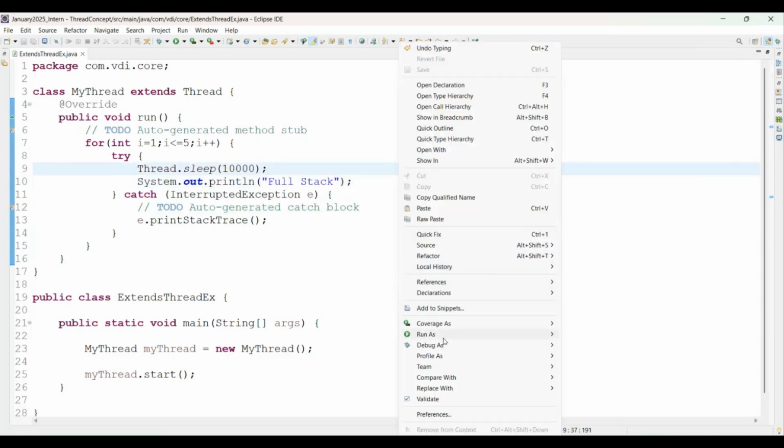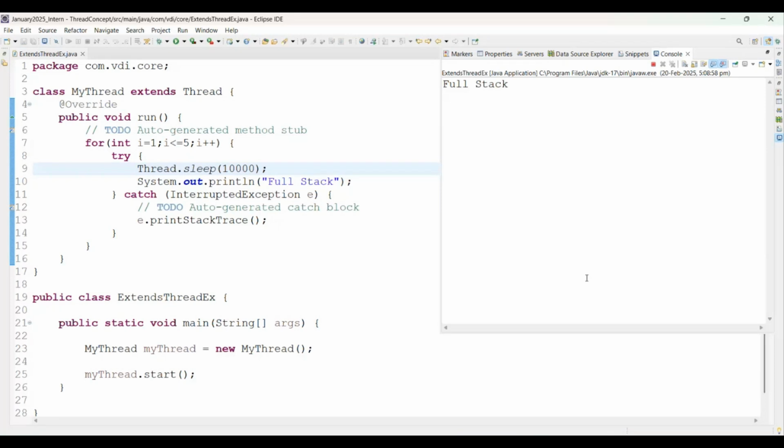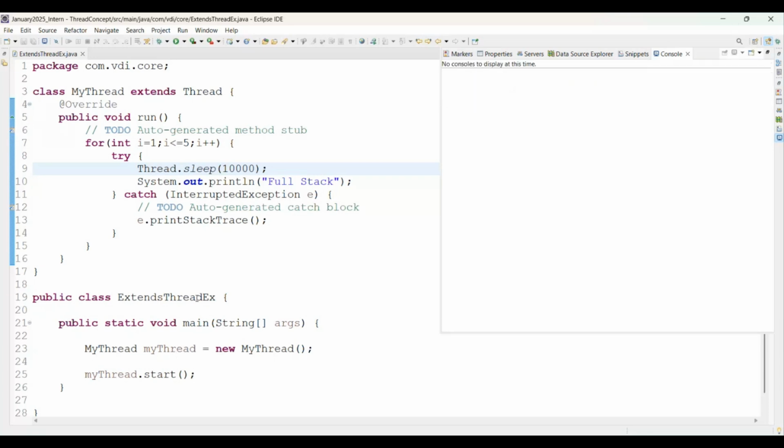See on screen, run as Java application. It will take at least 10 seconds to print full stack, so we need to wait at least 10 seconds and then it will print the full stack. Why? Because the thread goes to sleep mode for some time interval, and the interval we have given is 10,000 milliseconds, meaning 10 seconds. We don't have that much time to stay and see the entire output, so I'm coming back here and clicking the terminate button.